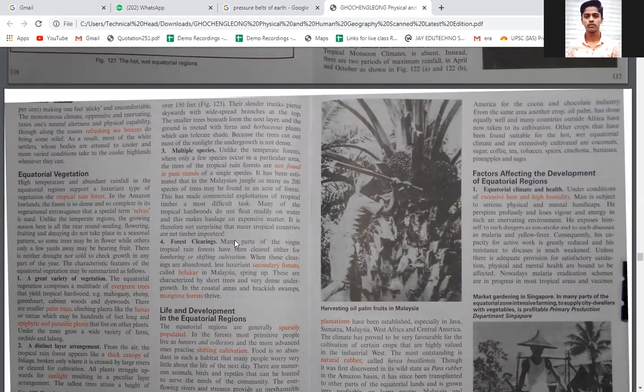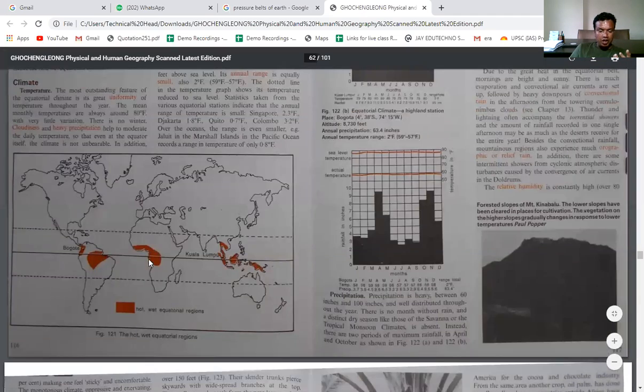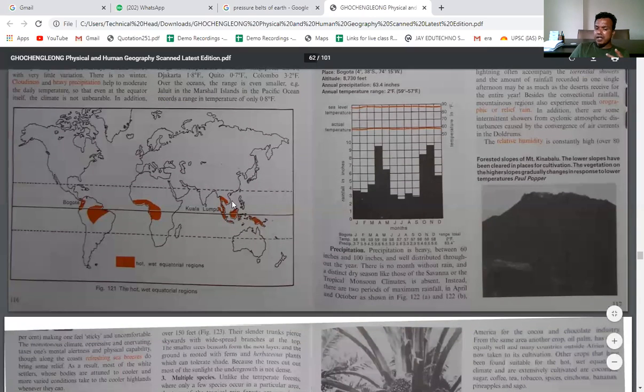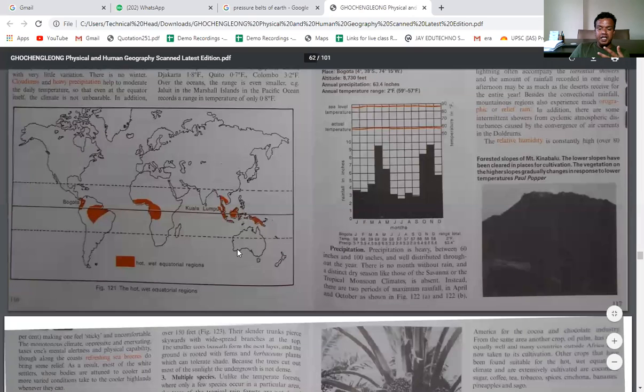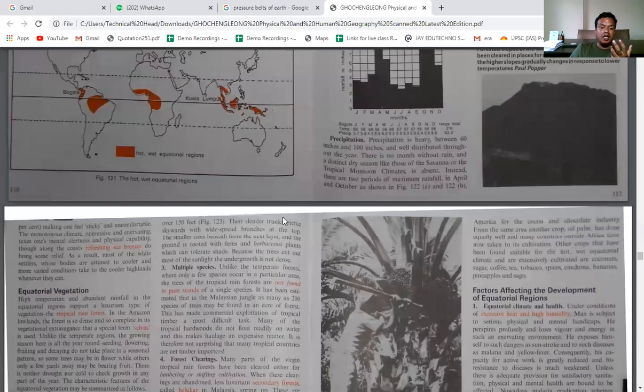Then obviously the people who are living in this equatorial type of climate are tribals. Tribal means they are not economically well developed. There is no industrialization. Agriculture is also not well developed. So the maximum population living in the Amazon jungle, in Indonesia, Malaysia, or the African jungles are tribal people. But of course, nowadays there is economic development in Indonesia and Malaysia. These people are trying to grow crops like rubber.